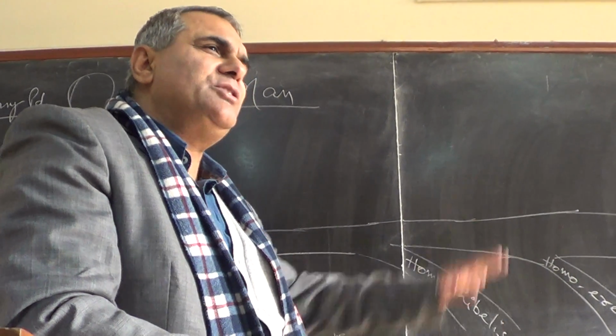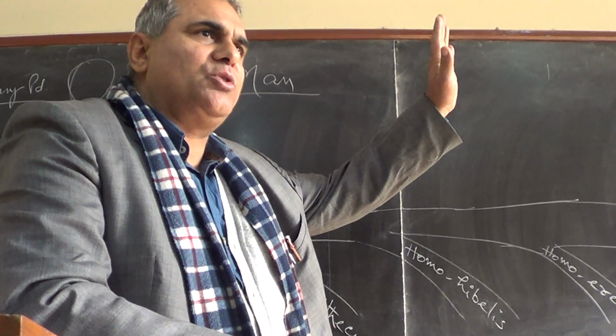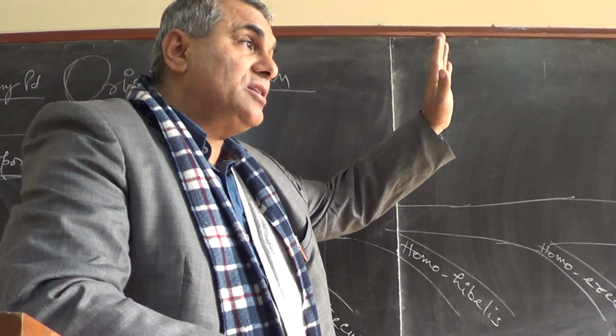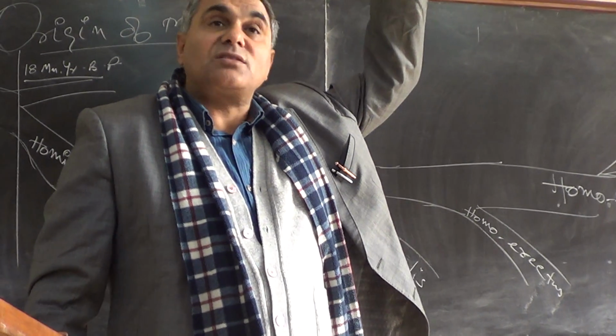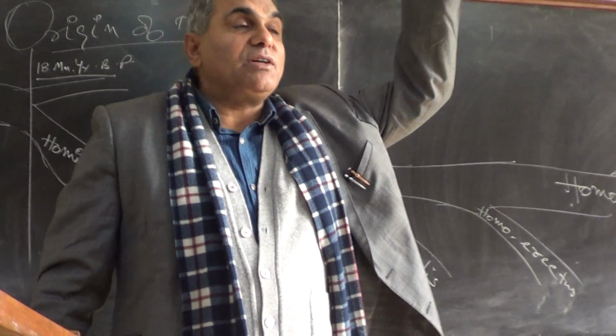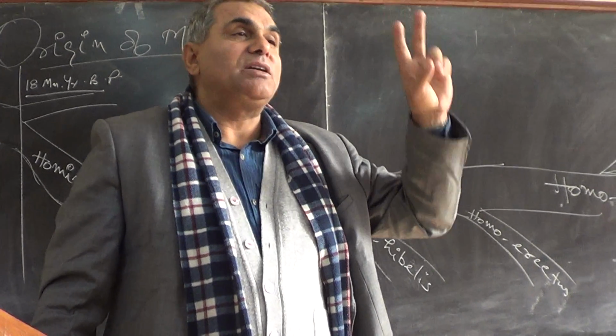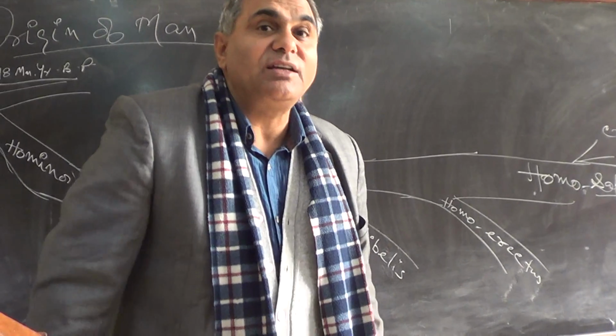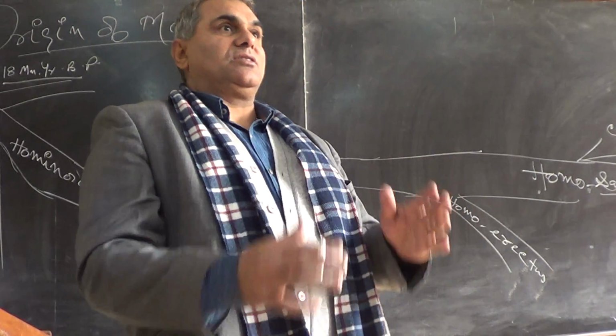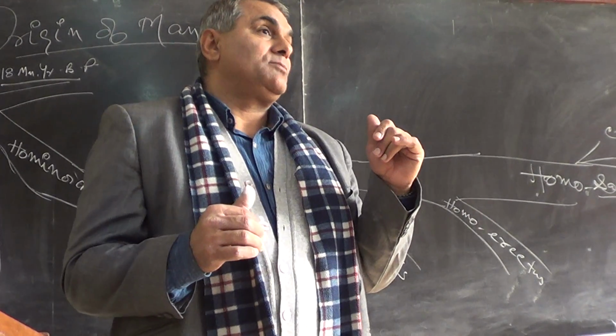Truly, Neanderthal was the first present day man, first Homo sapiens, because Neanderthal was almost 6 feet tall, 6.5 feet tall. He was walking on 2 legs, but his body was almost leaned at a 45-degree angle. He was not standing straight.